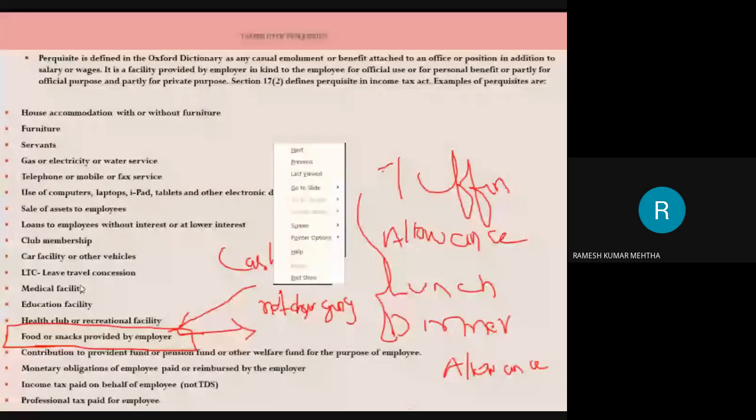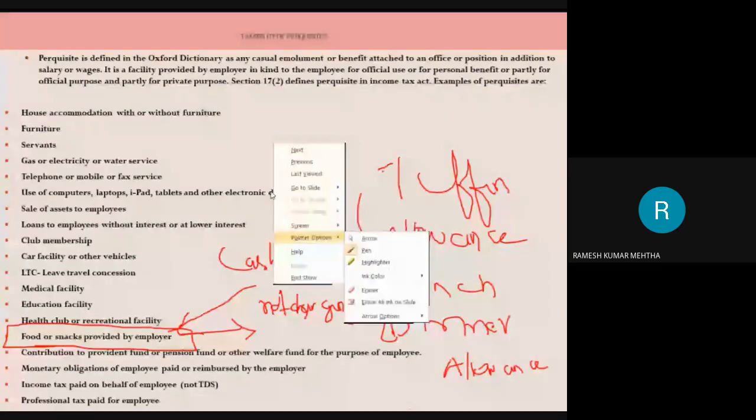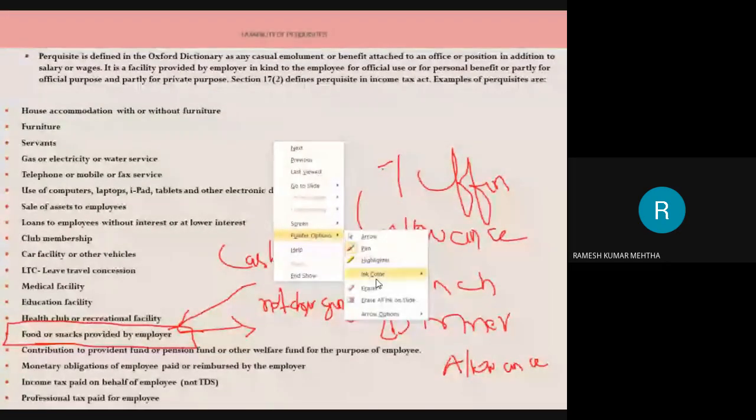Next one is monetary obligations of the employee paid or reimbursed by the employer. We will see about provident fund and pension fund also, nothing to worry. Next one is monetary obligations of the employee, sorry, paid or reimbursed by the employer. Now, what do you mean by it? I will give a small example, and with that you will understand it.